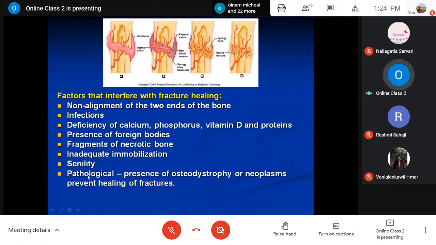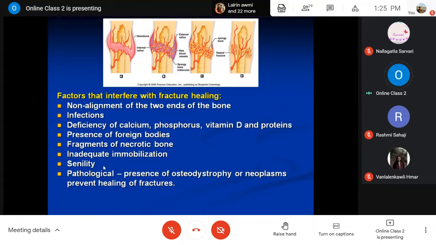Then next is senility, old age. In all aged people and animals, of course, all the metabolic processes are not proper, and catabolism starts. Even hormonally, physiologically, anatomically and biochemically, all these things tend to be delayed or slow. So that's why senility, meaning old age, is also a factor.